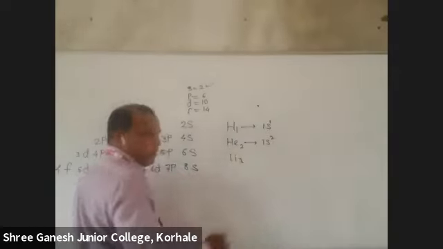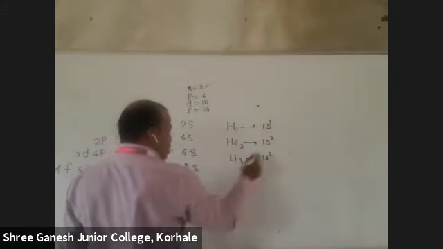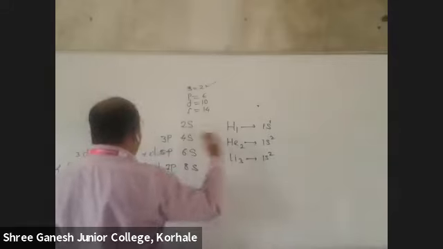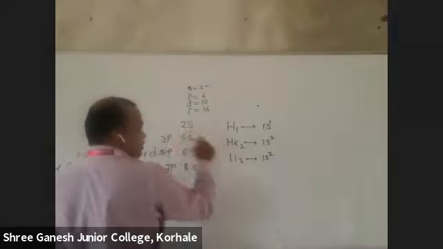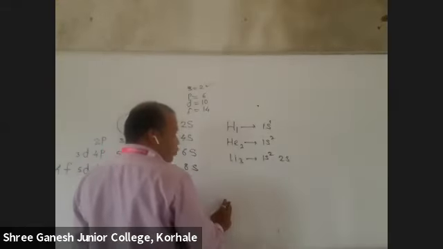Lithium 3. First is 1s. What is the capacity of S? How many electrons are left? 1. So we need to take the second one. Second one is this. 2s.